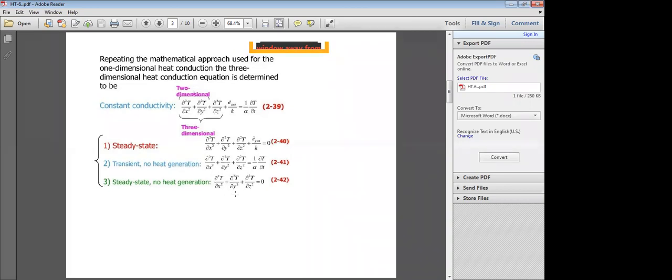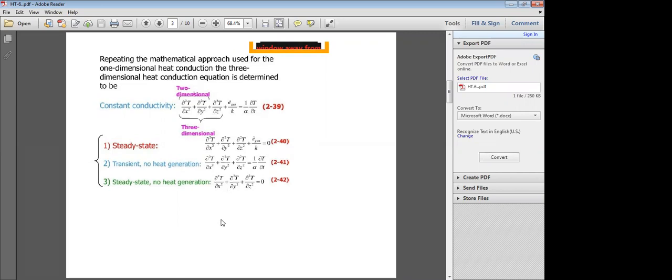If you consider x and y, at steady state and no heat generation, the equation is ∂²T/∂x² + ∂²T/∂y² = 0. Similarly, for steady state, no heat generation and one-dimensional heat conduction, the equation is ∂²T/∂x² = 0. Only one direction: ∂²T/∂x² = 0.